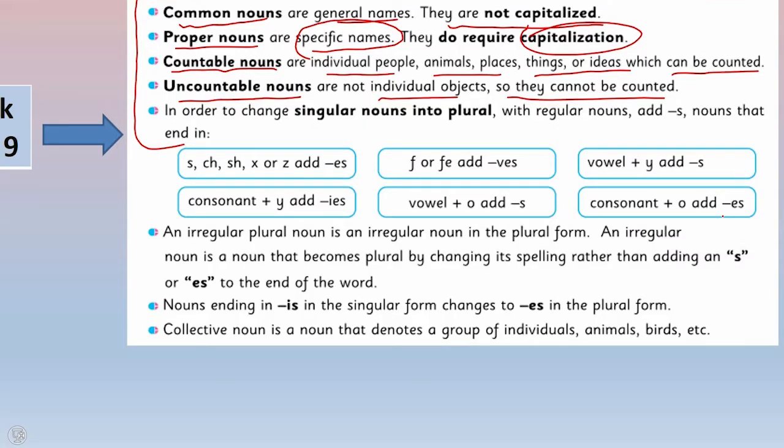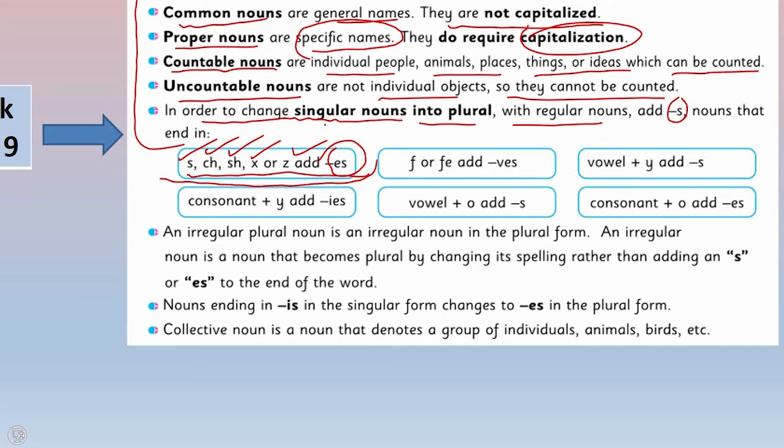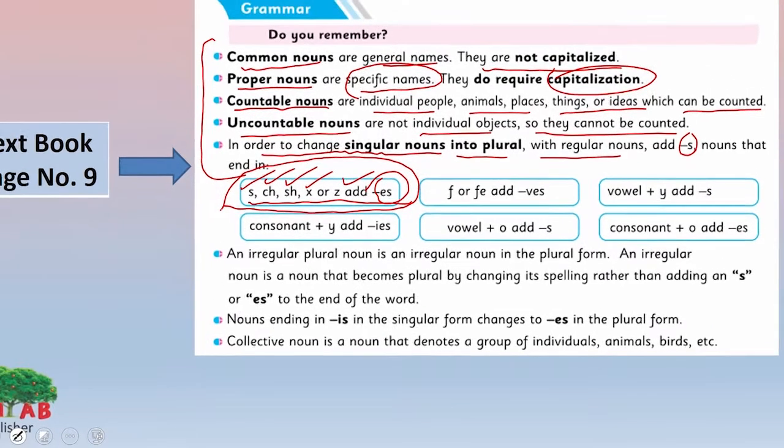Now look at the singular nouns. In order to change singular nouns into plural with regular nouns, we add s. We have different ways of changing singular noun to plural noun. Let's have a look here. For nouns that end in s, ch, sh, x or z, we add es. The singular nouns which end with these letters, we add es to make it plural.